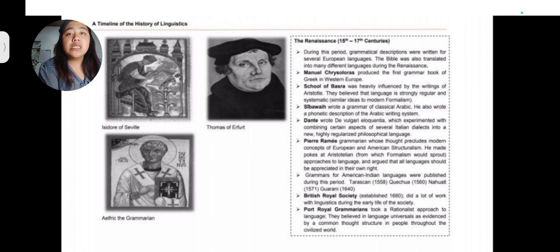Next, grammars for American Indian languages were published during this period. The British Royal Society did a lot of work with linguistics during the early life of the society. Next, the Port-Royal grammarians took a rationalist approach to language. They believed in language universals, as evidenced by a common thought structure in people throughout the civilized world.